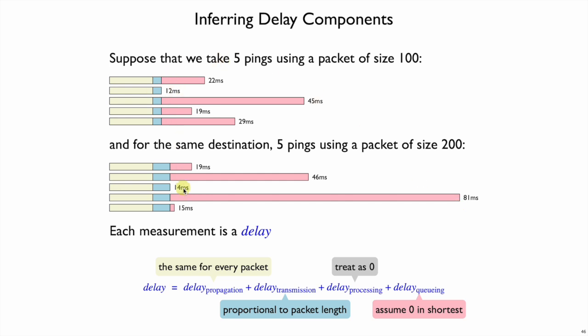So from these sort of measurements and from the assumption that the fastest one was the best case scenario with 0 queuing delay, we can work backward algebraically and figure out these other propagation delays and transmission delays for a particular destination in our network.